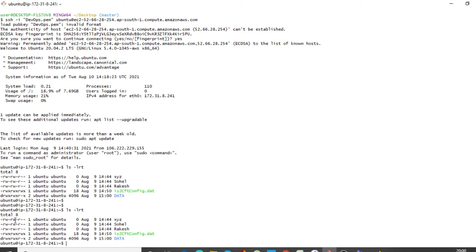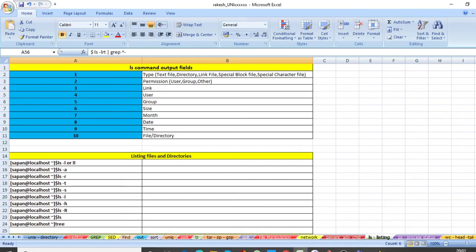Here read and write operation to group, then for other only read permission is there. Here you can see read, write, execute permission is given to all: other, group and user.